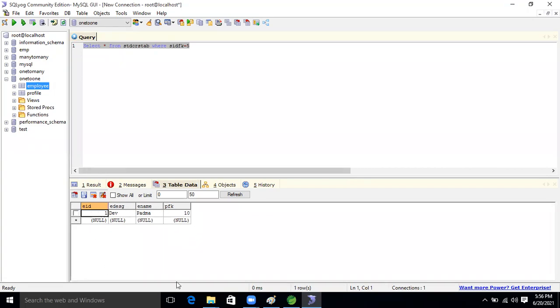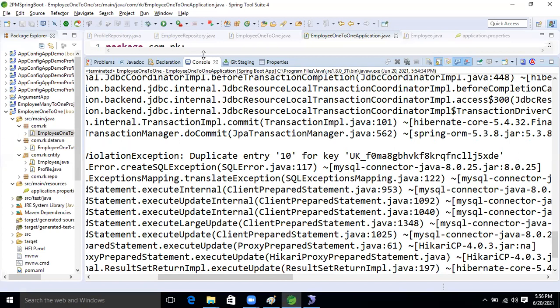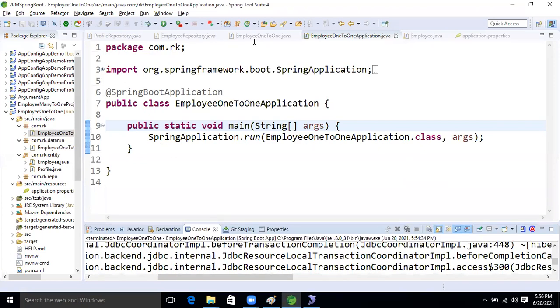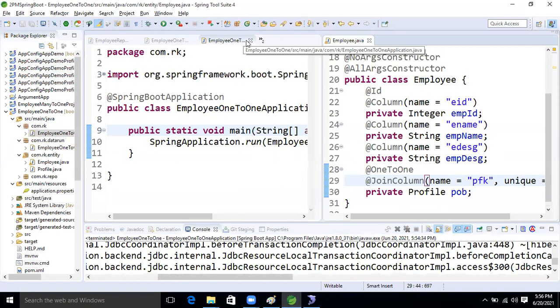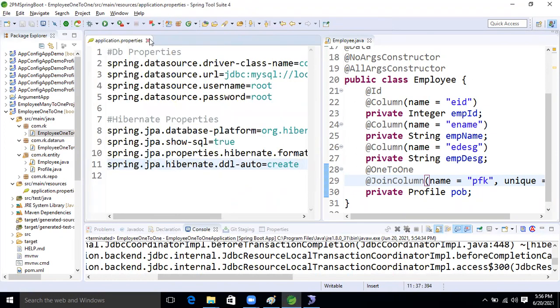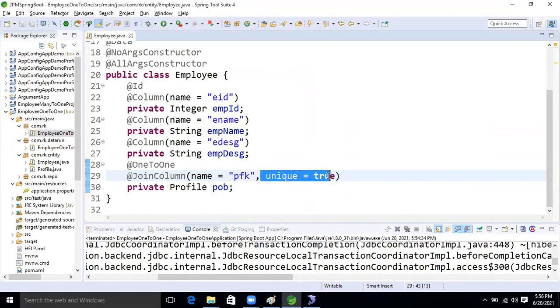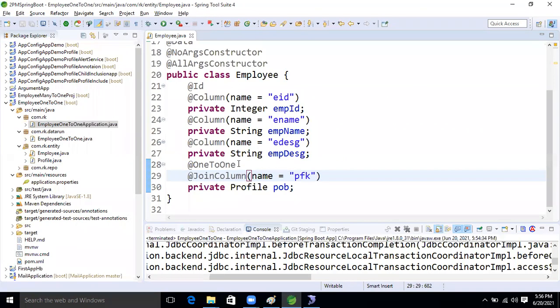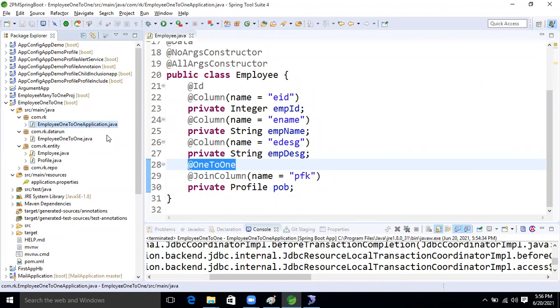Now if you want to store all data, as well as duplicates, then what you have to do now is just go inside the Employee, right? Okay, one minute I will tell. Just remove the unique. When you remove the unique, even though you are using the one-to-one annotation, our application will behave like many-to-one, and the duplicate will be stored. Now let's run the application and we will see.